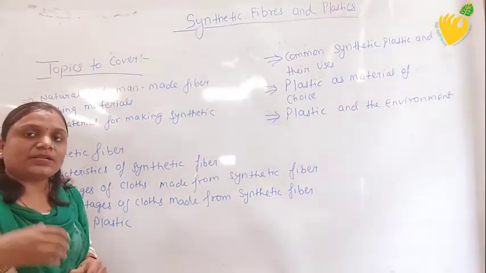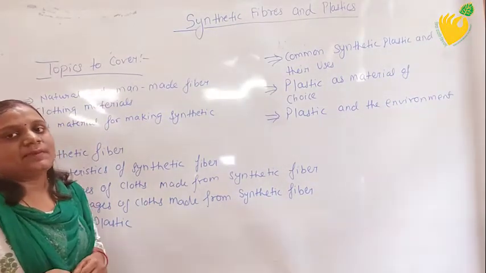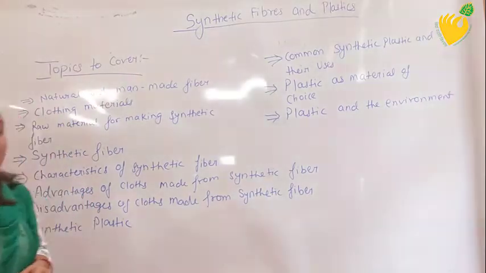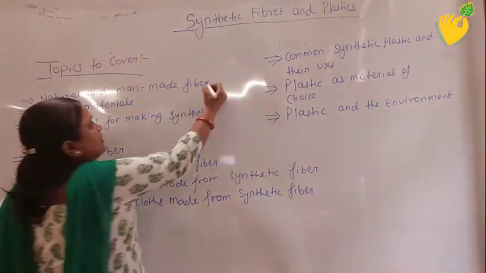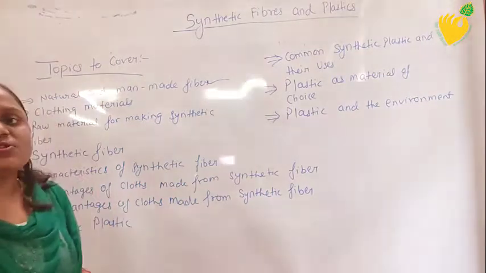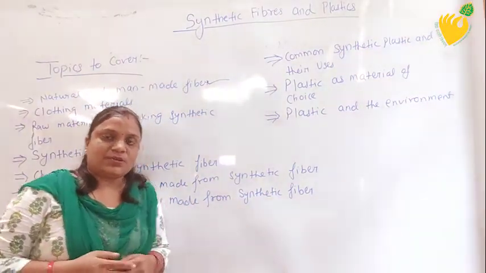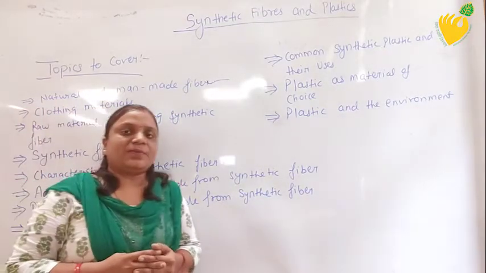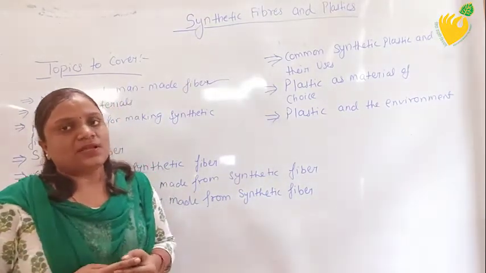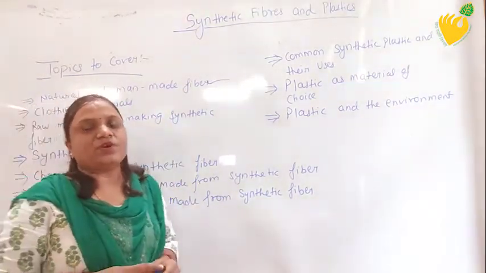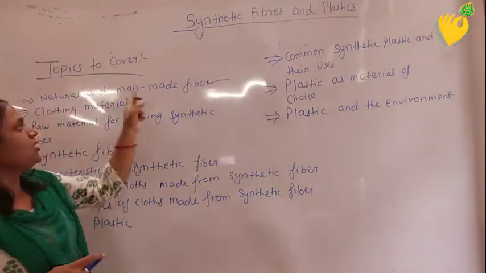That is, what is natural fiber and what is man-made fiber. So students, you know very well that I have told you natural fiber is the fiber that we obtain from nature. Anything that we obtain from nature is called a natural thing. So the fiber that we obtain from nature is called natural fiber.